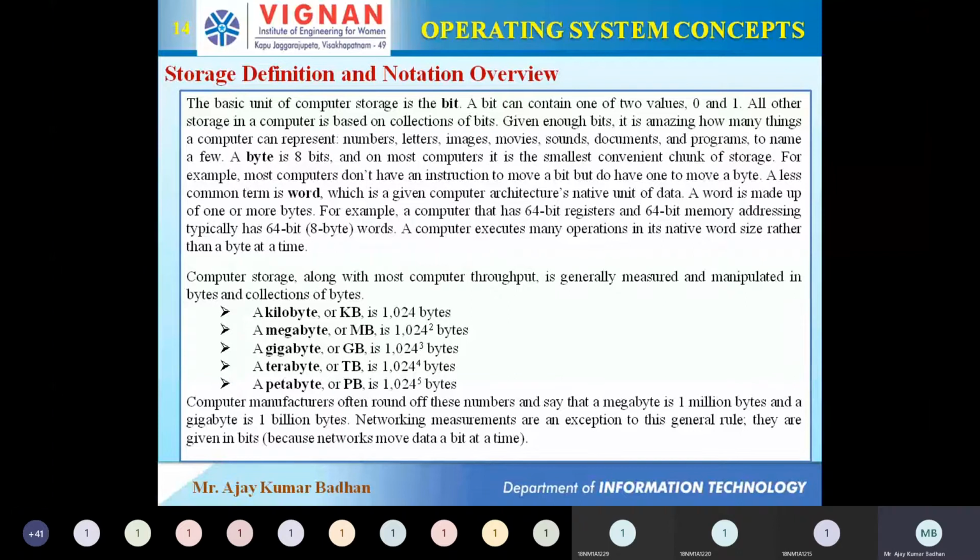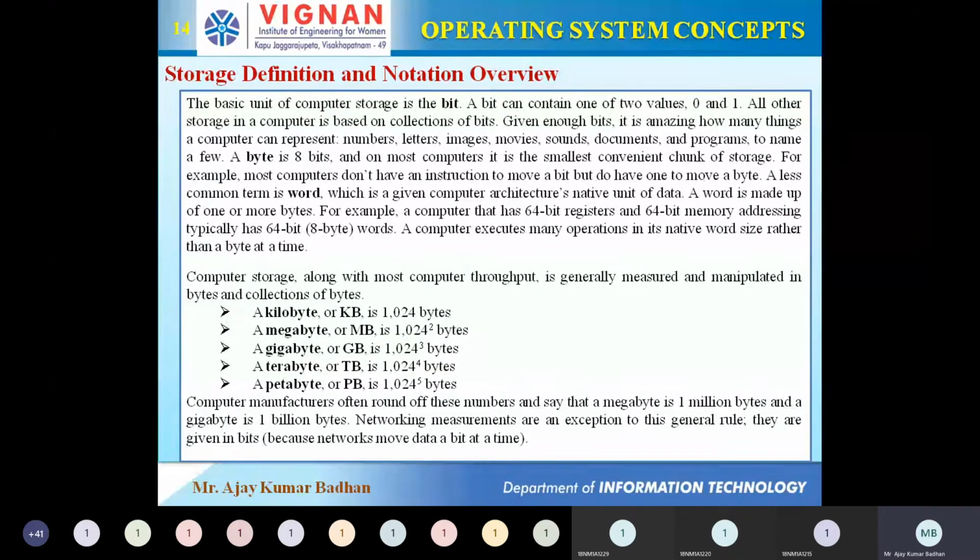Then, followed by that, we have something called a byte. A byte is equal to 8 bits. And remember, this byte we can also call a word. Sometimes I might be using word and sometimes byte. Don't get confused, both are the same thing. So 1 byte is equal to 8 bits, that is equal to 1 word. In that way, it has been represented.